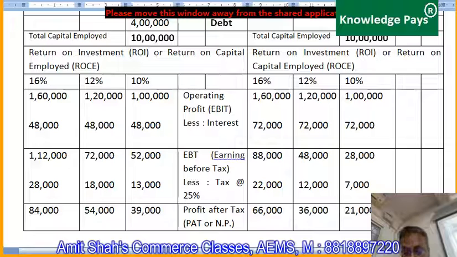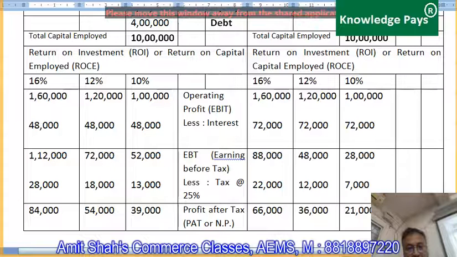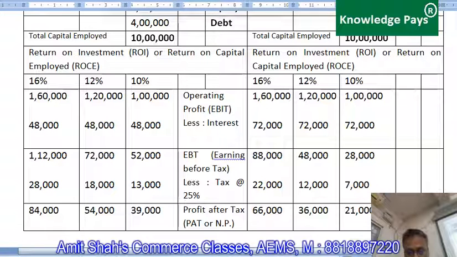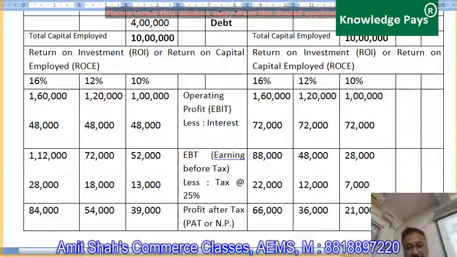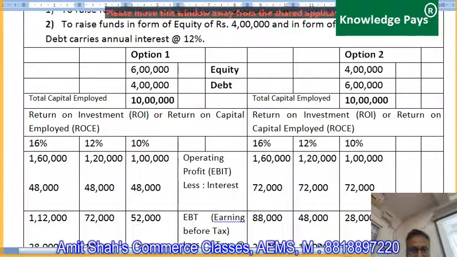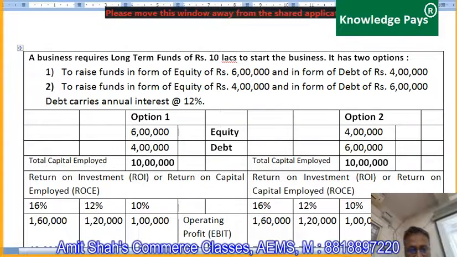Correct, guys, or not? I'm asking, have you understood this? Yes, sir. Are you all understanding the calculations, each and every calculation or not? Yes, sir. Good.